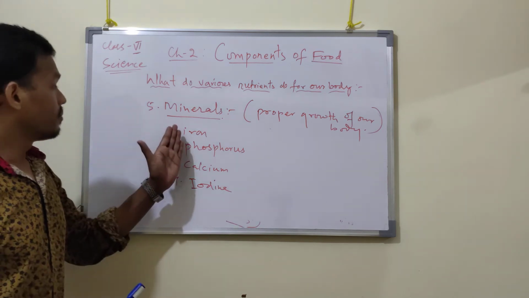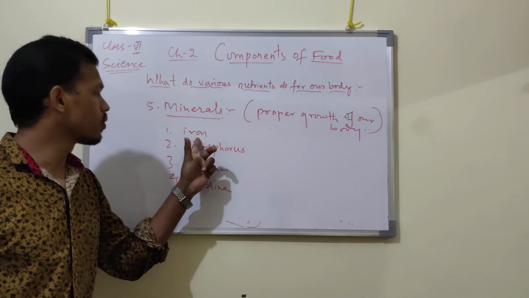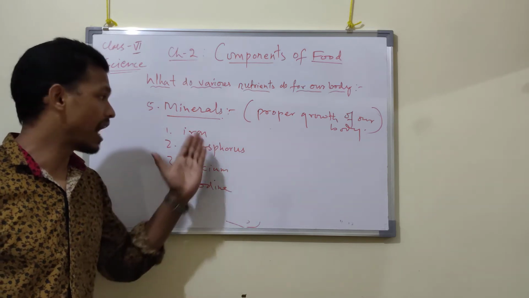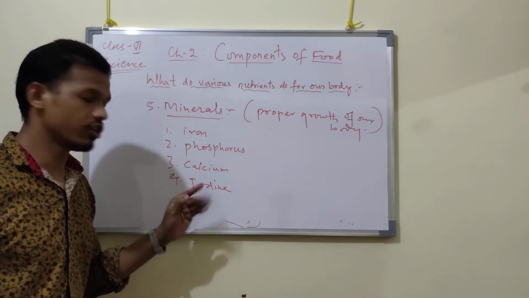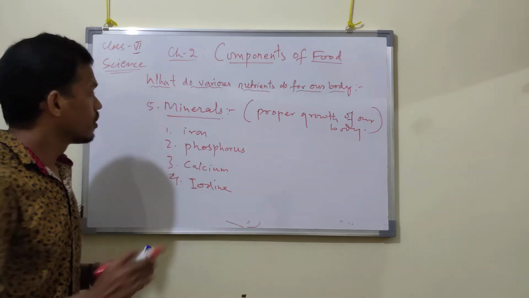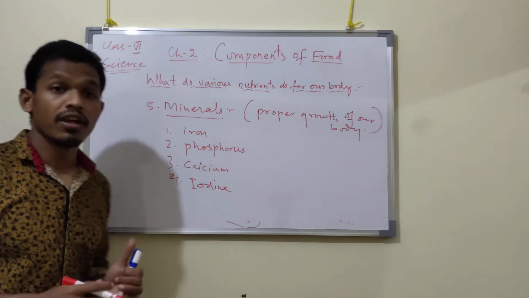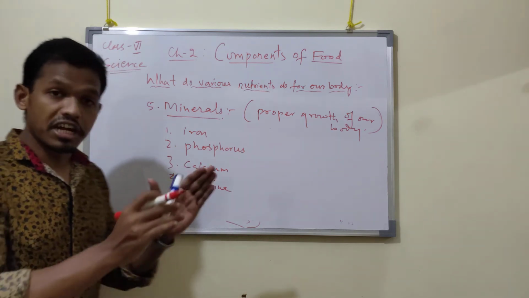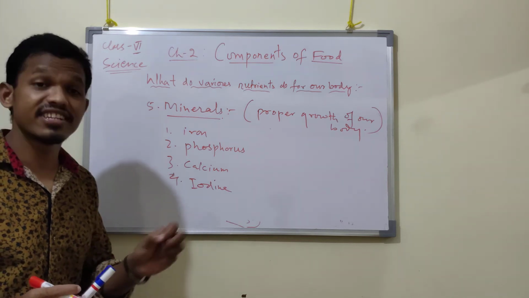These are the minerals which are required in our body. You will study in higher classes what the role of iron is in our body, what phosphorus is required for in our body, and also calcium, iodine. So just have an idea regarding this. Next we will study, as you know, this chapter is talking about nutrients that are present in the food